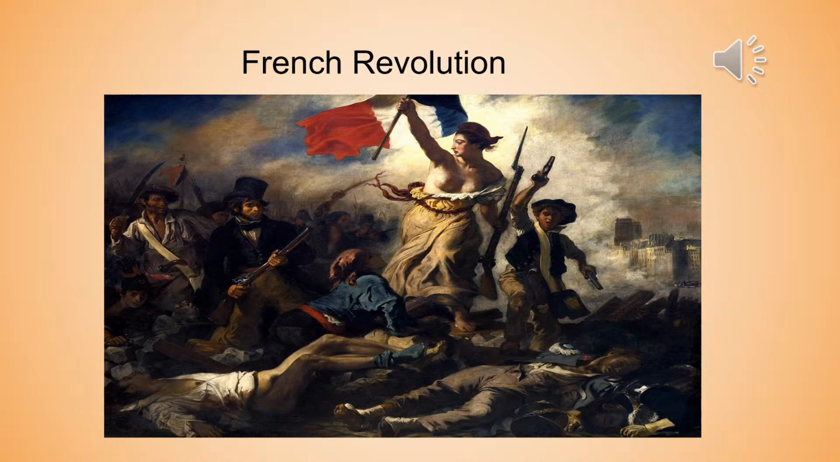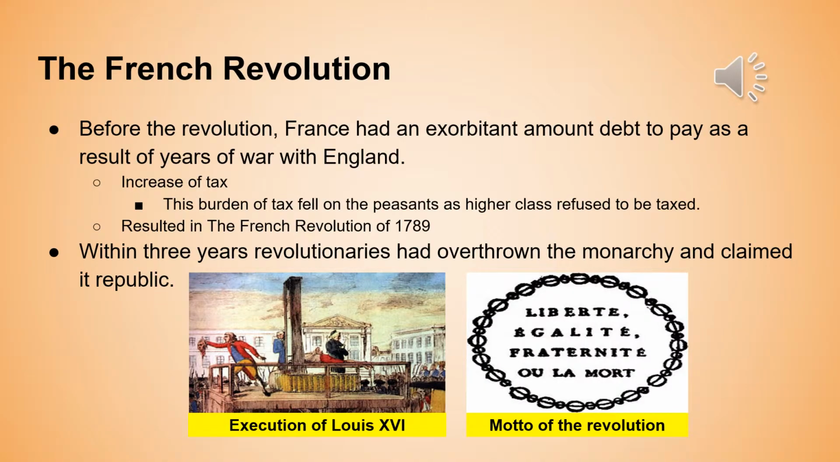So for the next couple of slides, I'm going to be looking at the French Revolution because that is what essentially gave Napoleon his rise to power and being the leader of France. So, before the revolution, France had an exorbitant amount of debt to pay as a result of years of war with England. This resulted in an increase of tax to be paid as war reparations. This burden of tax fell on peasants as higher classes, such as nobles, refused to be taxed. And this at last resulted in the French Revolution of 1789.